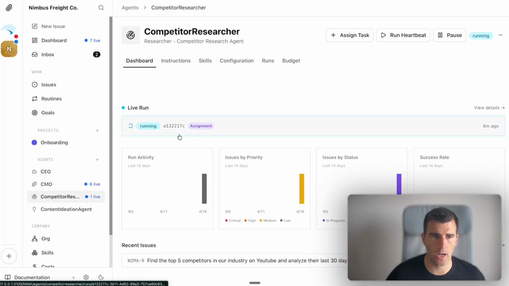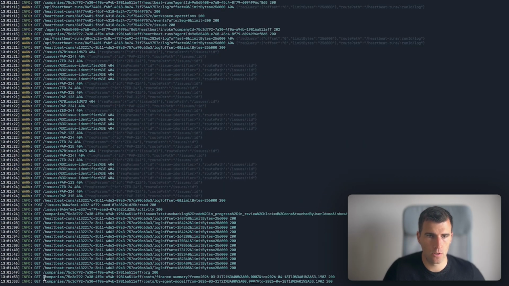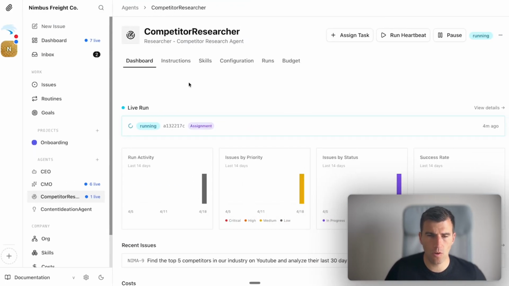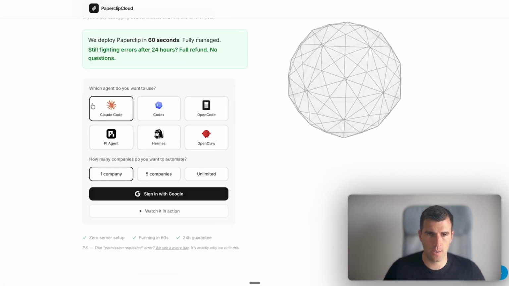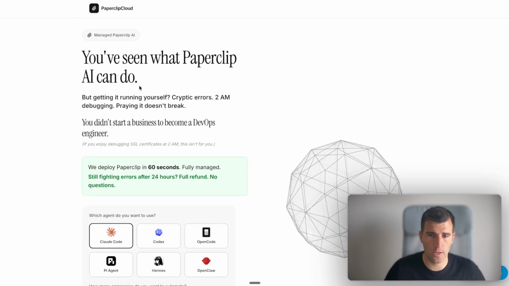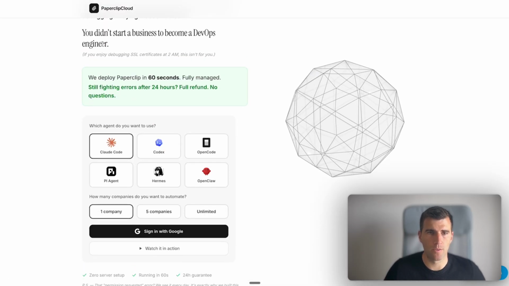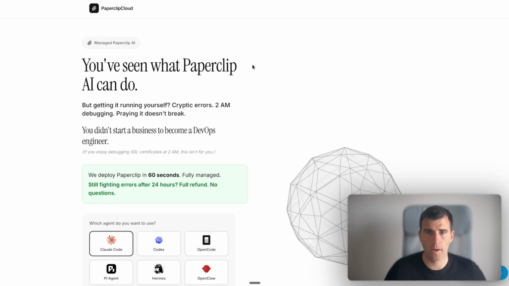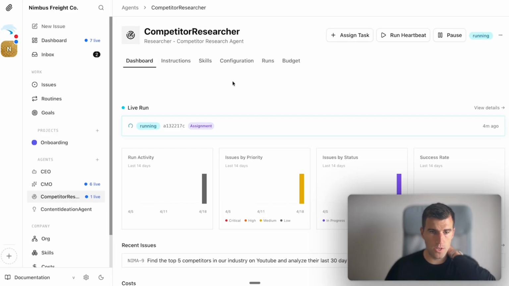Now let's go back here, and as I said before, all of these things run locally, right, in the terminal. So if I go here, I can still see things that are happening in the terminal. So the way to put this in the cloud, if you want to, is you can use the Paperclip cloud. There's like a subscription here, I guess. I haven't done it myself, to be honest. I saw that there is such a thing that you can put this in the cloud, but I haven't done it myself, so you can look it up if you want. And there's some sort of subscription, which I'm not sure about. But yeah, if you want, you can add it to the cloud for yourself. So it's always running.